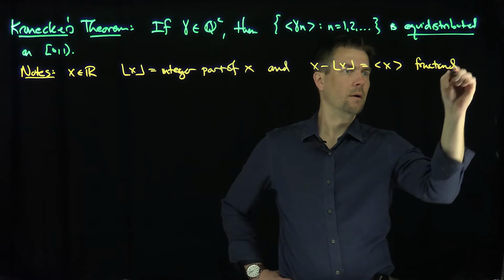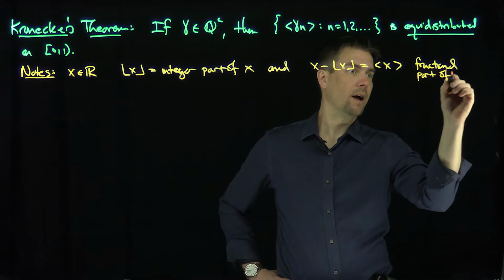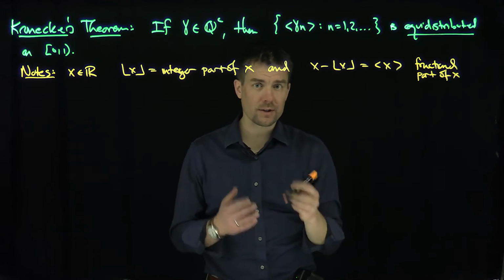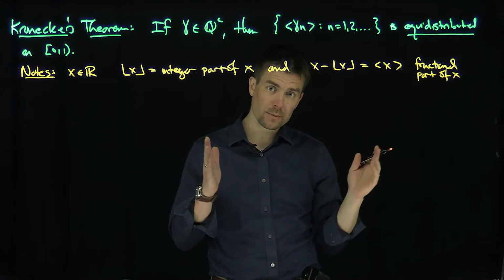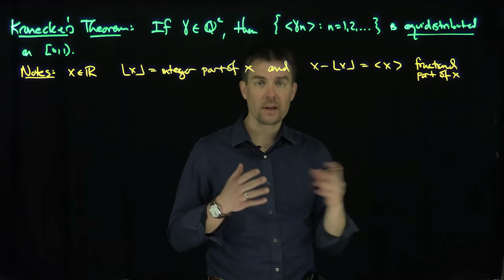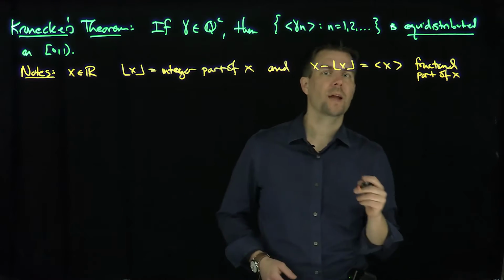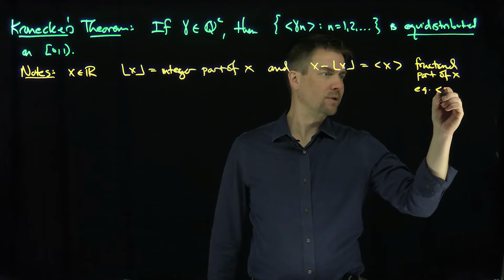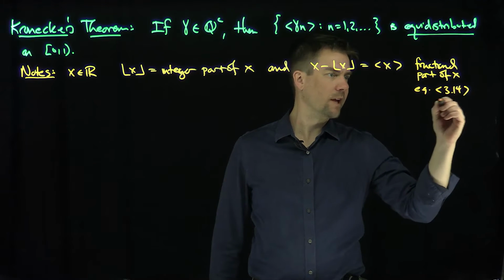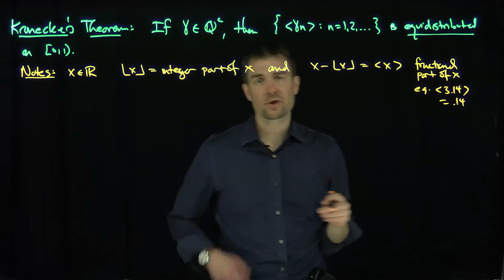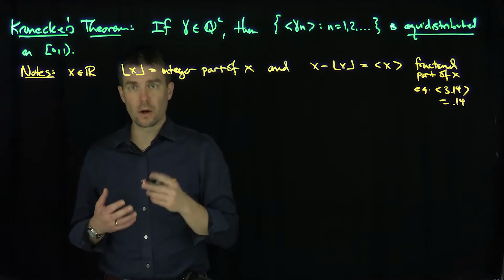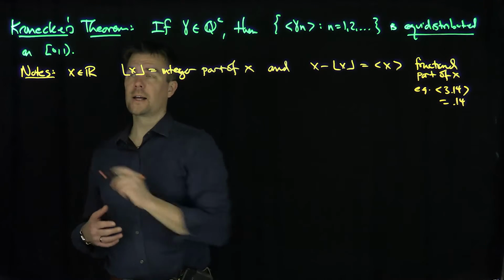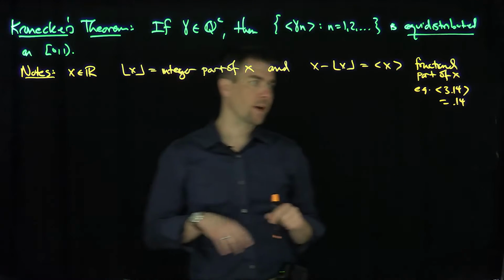The fractional part of x is just what we get at the end of the decimal expansion. If you have 3 point something, it would be the point something. For example, the fractional part of 3.14 is just 0.14. So the fractional part is always a number between 0 and 1, inclusive of 0, exclusive of 1.